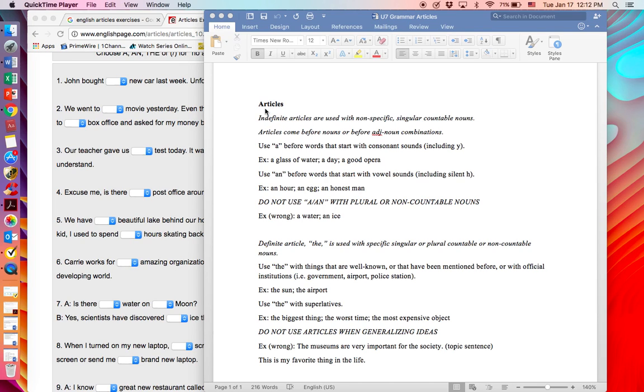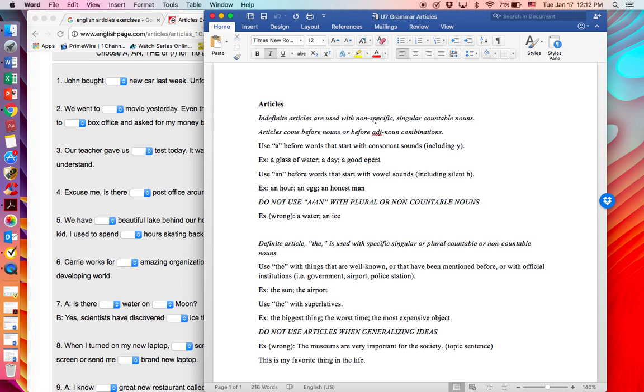Missing or incorrect article usage is one of the most common mistakes in English writing and speech. Although articles aren't necessarily difficult to use, you have to understand the basic reasons why we use certain articles, when we use an article, and when not to use an article. First of all, articles come in two different types.